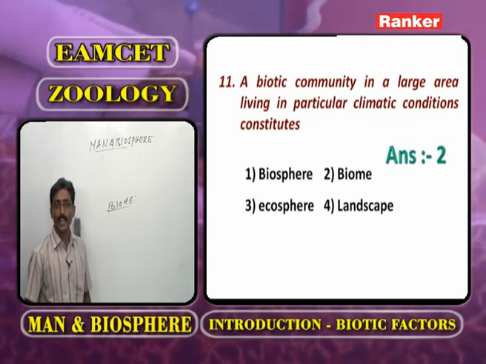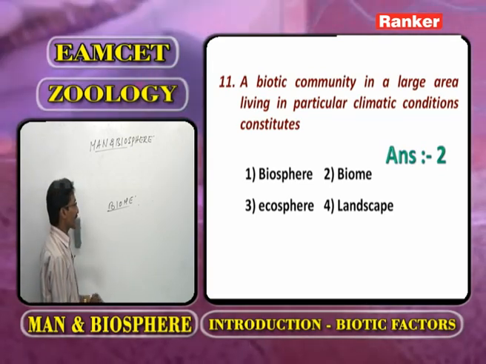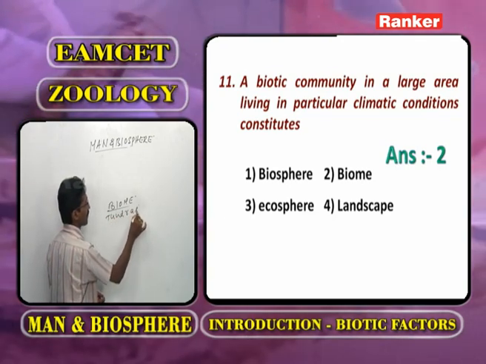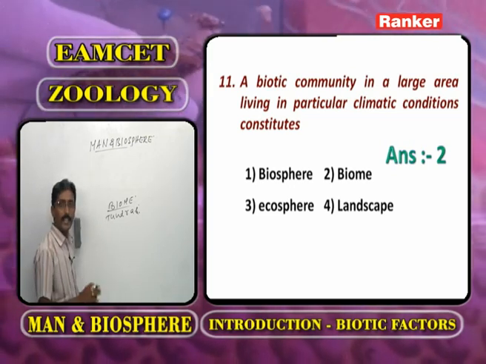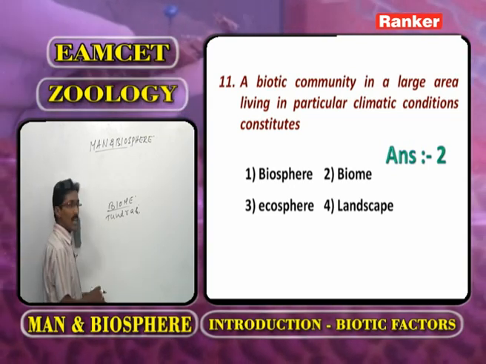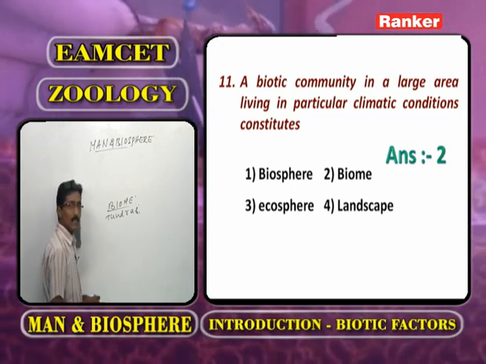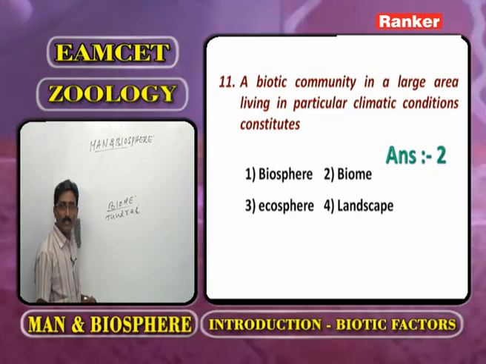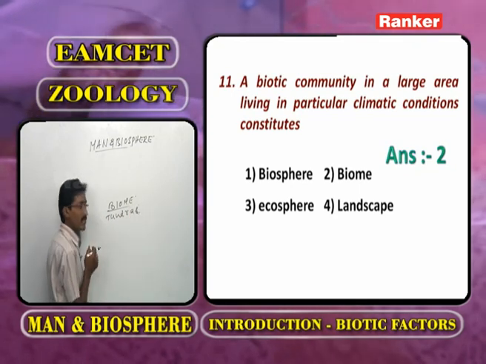It is an area having particular climatic conditions. One example is tundra. In the tundra, no plants are present. In the tundra, during the summer season, 24 hours of light are available. In the winter season, it is completely in the frozen state.